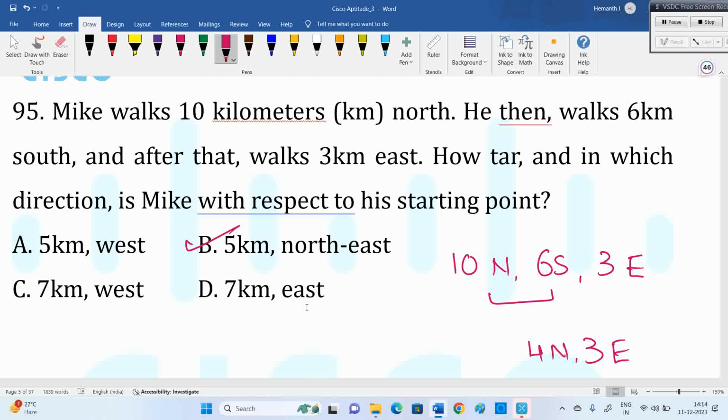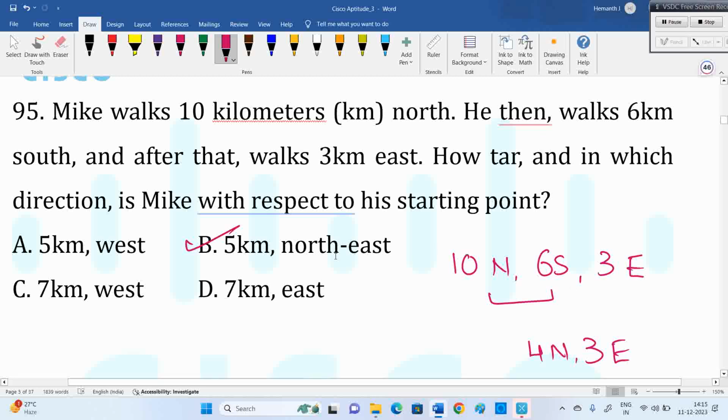Whenever northeast comes, what do we have to apply? Pythagoras theorem, root of 4 square plus 3 square, which will give 5. And see, whenever they mention north or south, you take it directly. Some people think, sir, I'm in north, and they said east, so east from that direction. Don't think in that way. Whenever they give east, directly take east. Whenever they mention north, directly take north. South means directly take south. Some people think, sir, I'm going east, so for that point, south. No, not in that way. North, east, south, you take directly. 10 north, 6 south, 3 east directly.